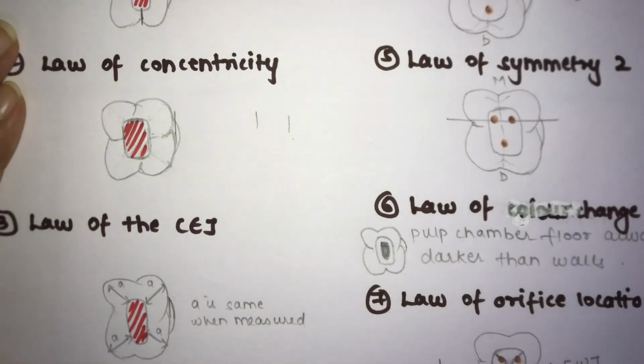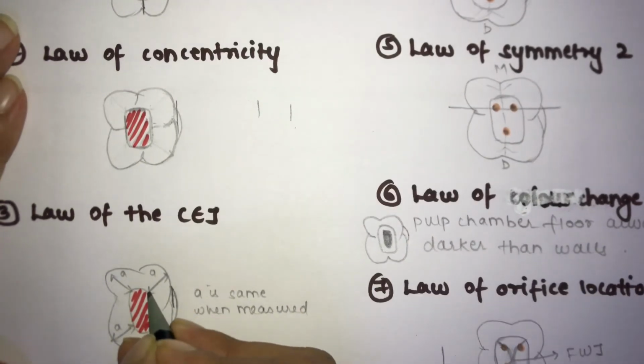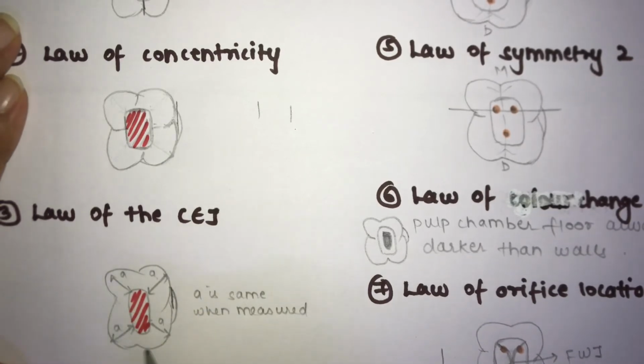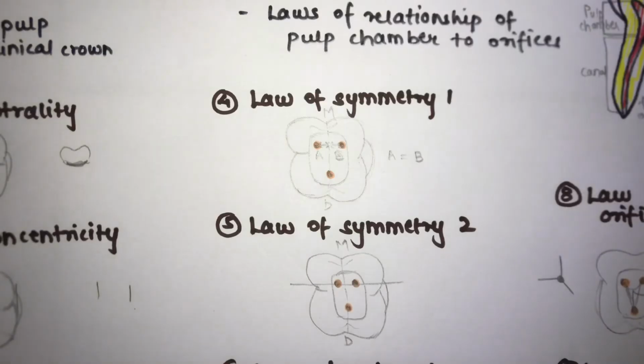Whenever you are measuring the distance from the external surface of your crown, it is always equal to the wall of the pulp chamber, irrespective of where you are measuring. For example, if you are measuring from here to here, it is A; from here to here it is A; from any point, this measurement is always the same. So this is the law of CEJ. The CEJ is the most consistent, repeatable landmark for locating the position of the pulp chamber. So those were the laws of the relationship of the pulp chamber to the clinical crown.